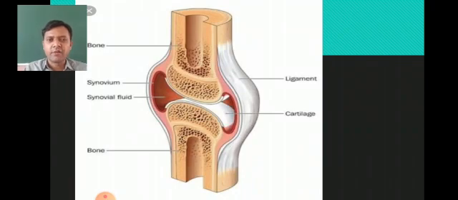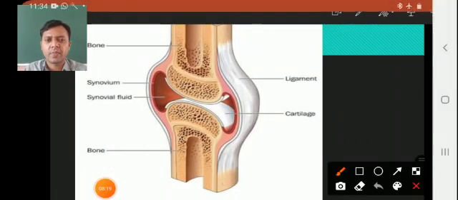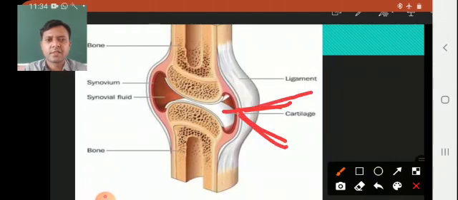First of all, let's see where the cartilage is situated. Here is the diagram. With the help of this arrow you can see here is the cartilage. This part is cartilage. You can see it is written cartilage.